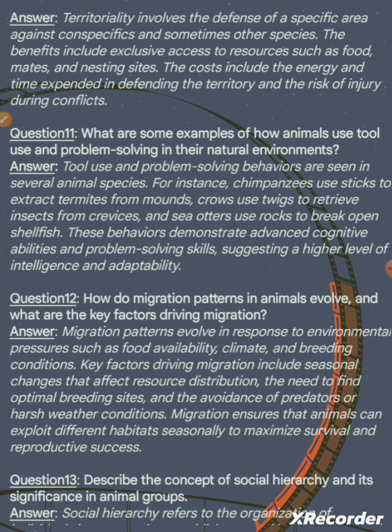Key factors driving migration include seasonal changes that affect resource distribution, the need to find optimal breeding sites, and the avoidance of predators or harsh weather conditions. Migration ensures that animals can exploit different habitats seasonally to maximize survival and reproductive success.